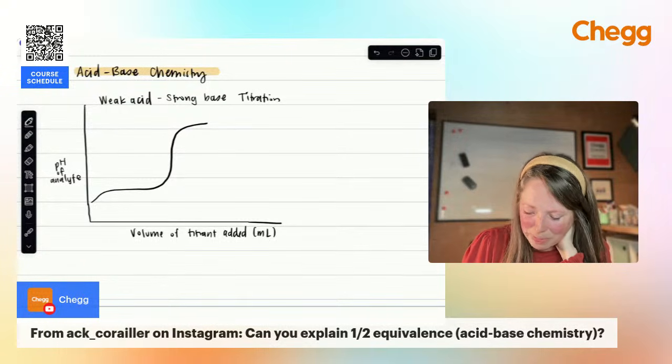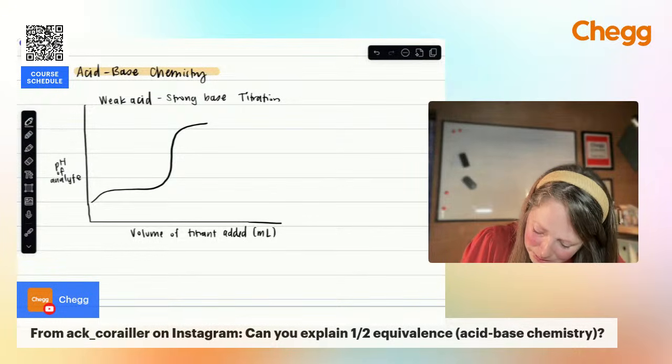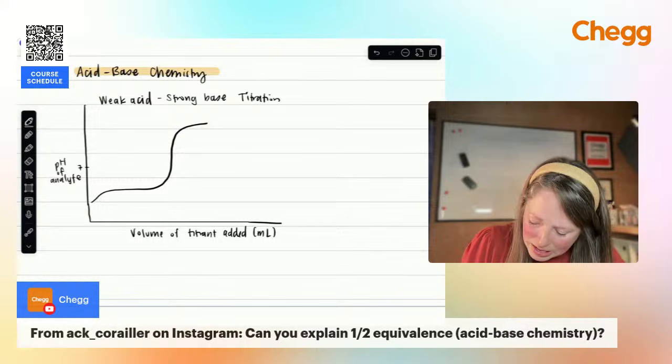So what can we find out about this? We have certain regions that we need to be aware of. Let's say this is 7. So this is what we call the buffer zone.